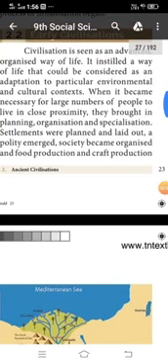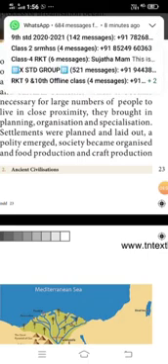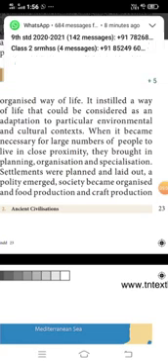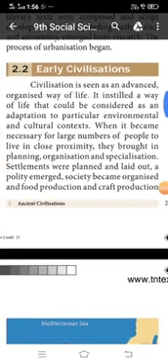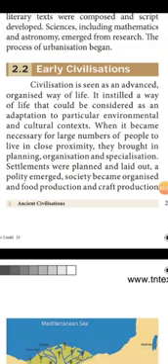When it became necessary for a large number of people to live in close proximity, exchange relationships developed. They brought in planning, organizations and specializations. Planning means planning things, organization means systematizing it, and specialization means bringing out its uniqueness.